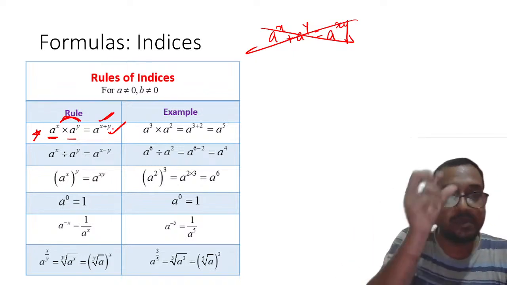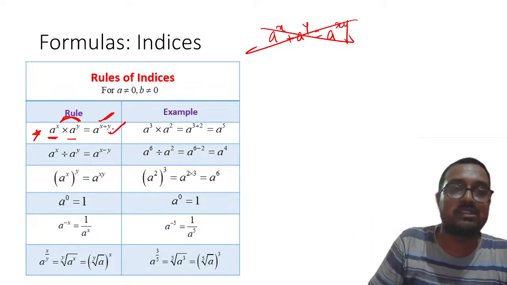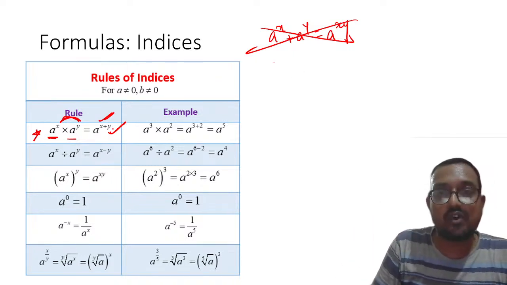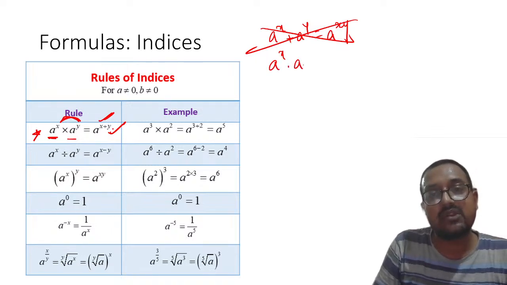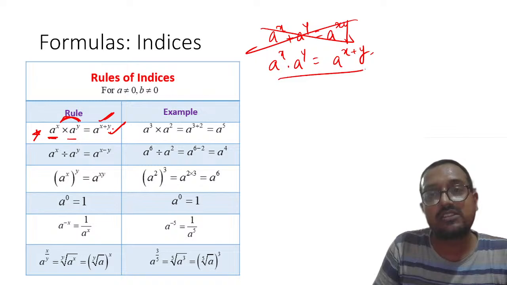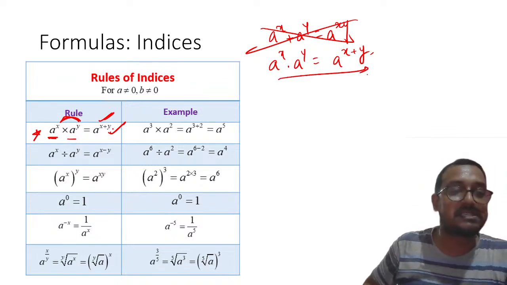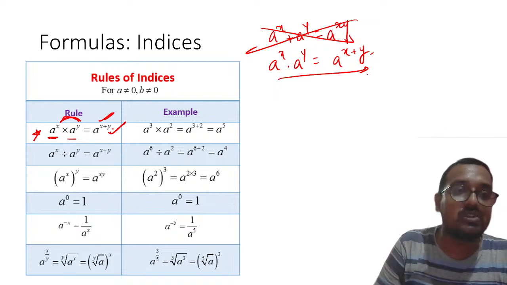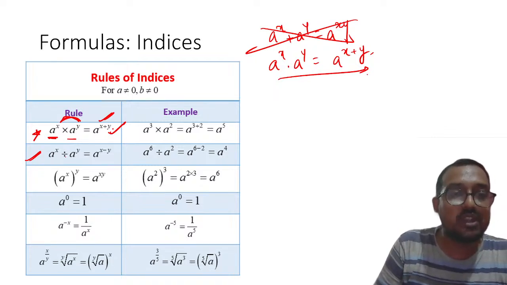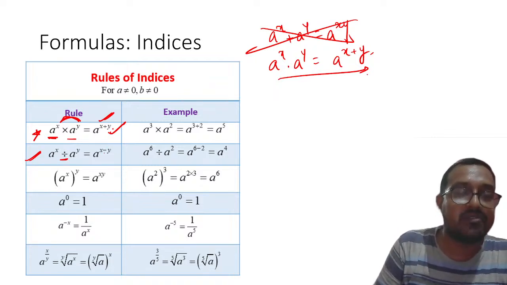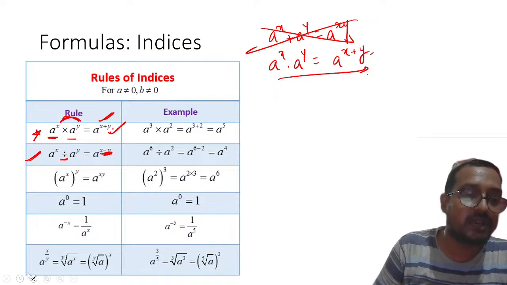This is totally wrong. Please remember, never ever fall for this kind of trickery. The actual formula is a raised to power x into a raised to power y is equal to a raised to power x plus y. Understood? So make sure that you are grasping the correct concepts. That is the common mistake which students do over here. Then if you divide, replace multiply by divide, it will become x minus y.